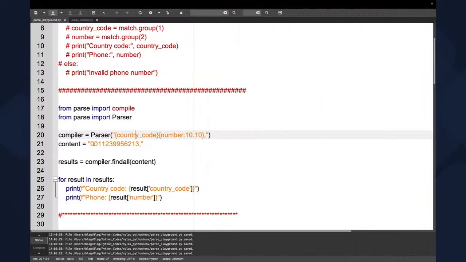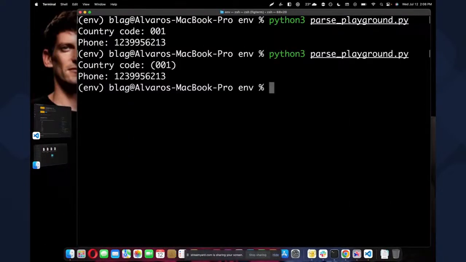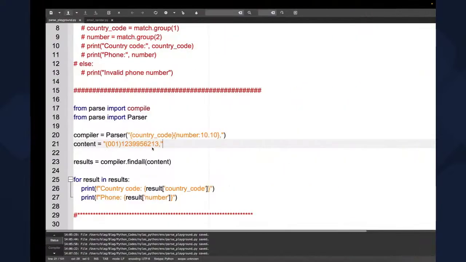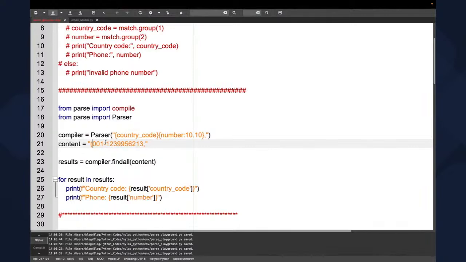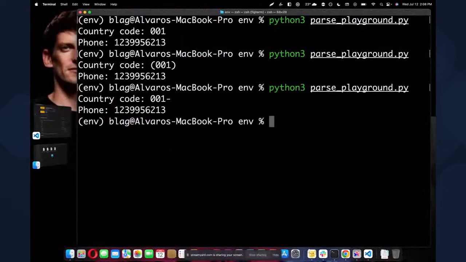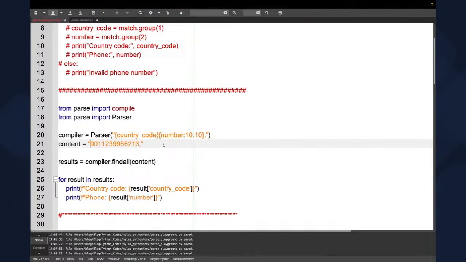So what happens if we were to do this? We're going to put parentheses on the area code. Remember that on regex this failed. So when we run it here, we have the country code and we have the phone number, which is perfect. We didn't need to change any of the code. It just worked fine. What if we put here a dash? Works. It grabs with the dash, but it still grabs the country code.